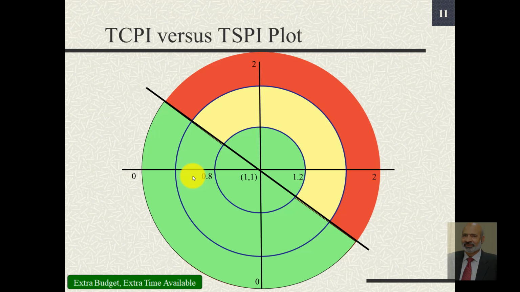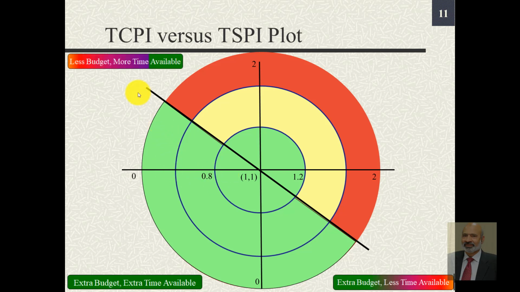If those values fall in this region below this slanting line, it is good. If they fall within this circle, still it may be acceptable. If these points fall in this yellow region, we should be concerned. And if these points fall in this red region, then there is something seriously wrong and we have to take